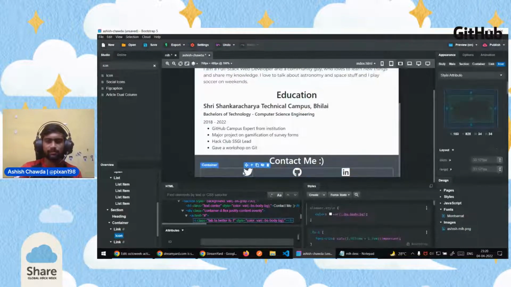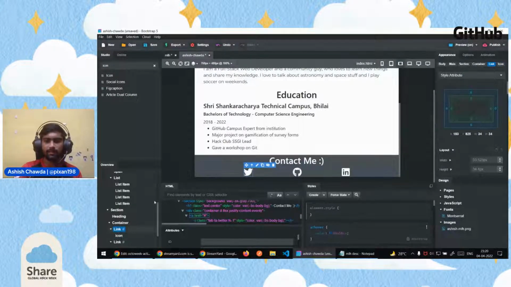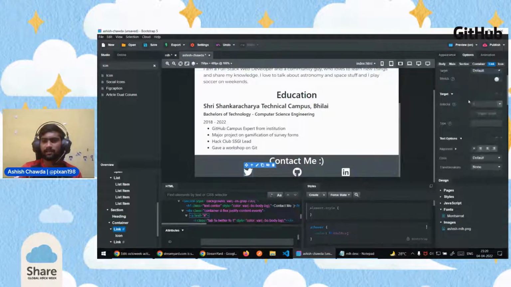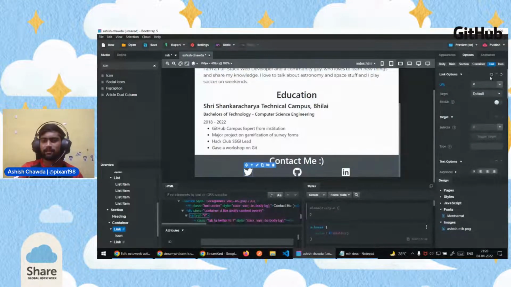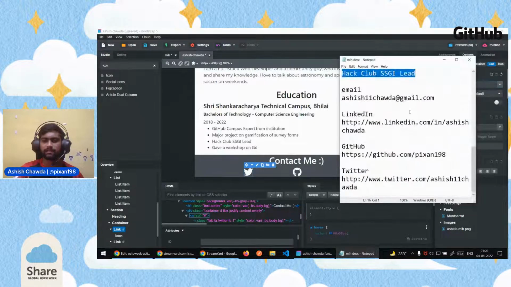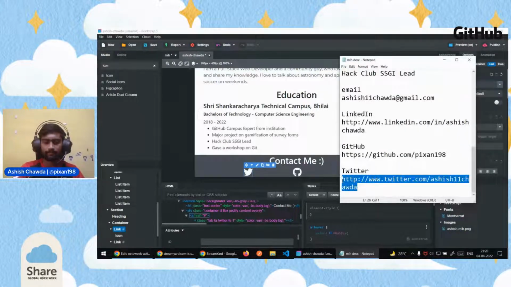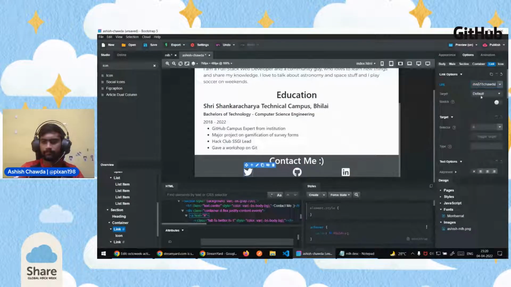And we want these icons to be clickable. So click on the icon and select parent. What we want is we want to select the link element. If you select the link element and go to options, in the first pane, you can see the URL option. So I'll just quickly go ahead and add my Twitter URL here. I've added my Twitter URL.